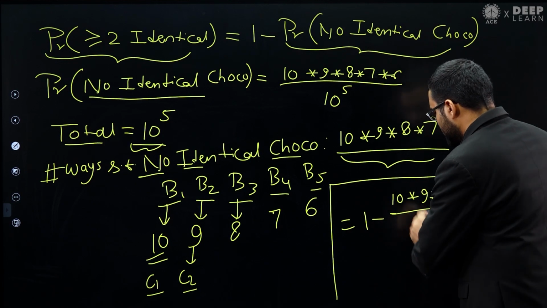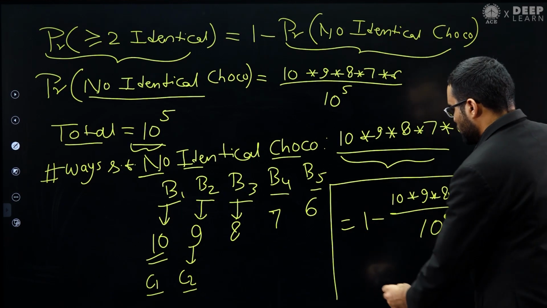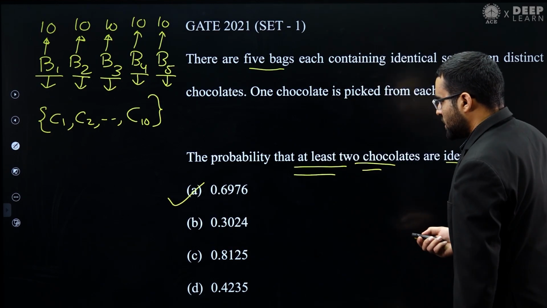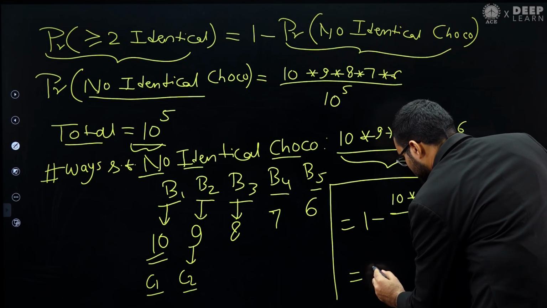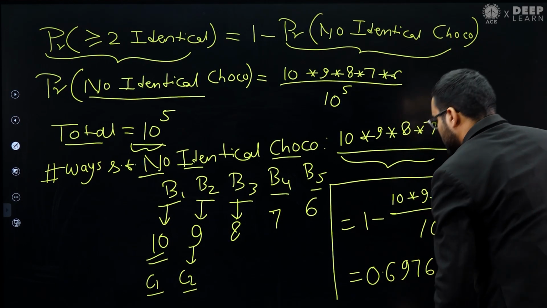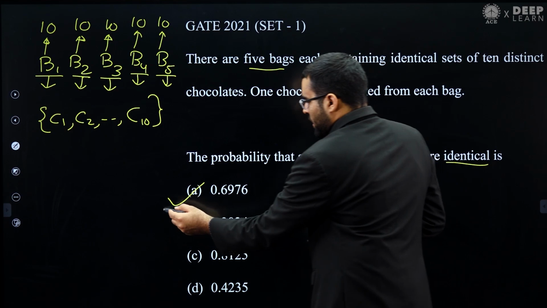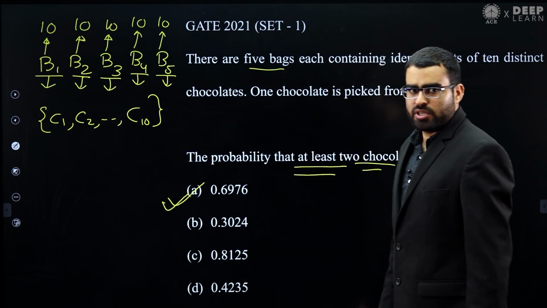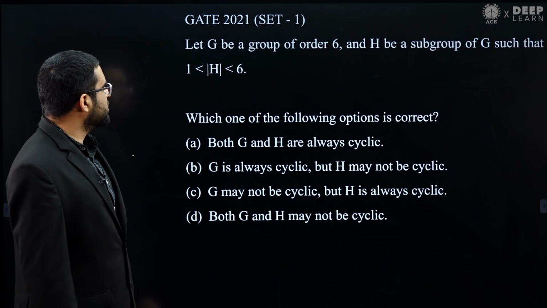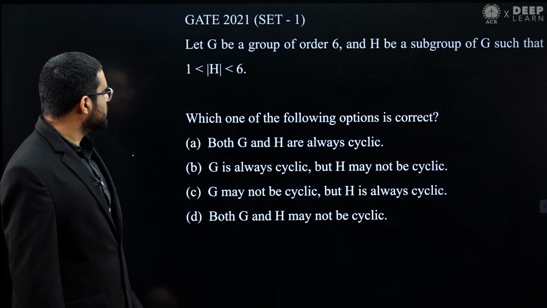If you calculate this value, you will get option A, 0.6976. So the answer will be option A. So this is how you can do it. Okay, let's solve this question. This is a GATE 2021 set 1 question.